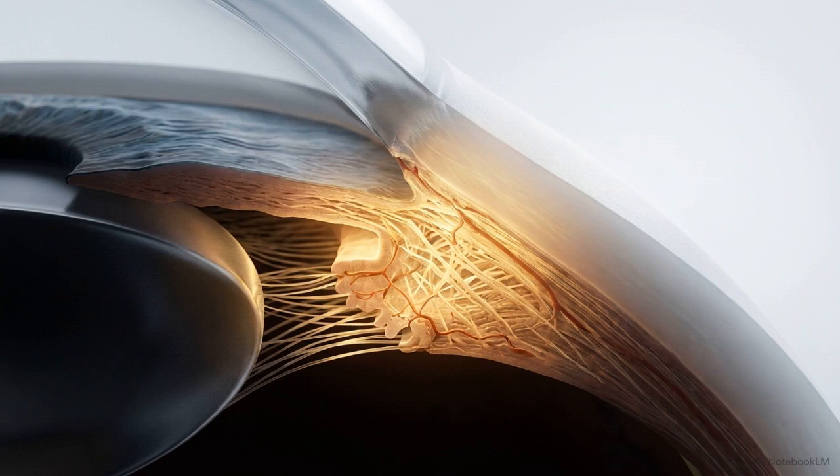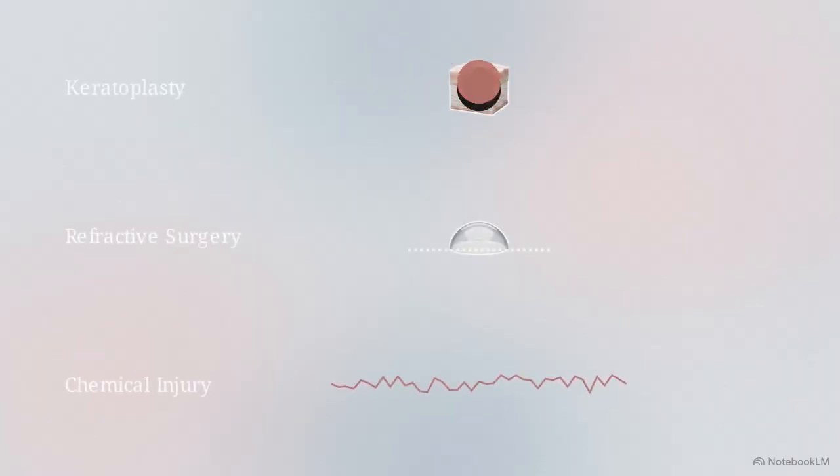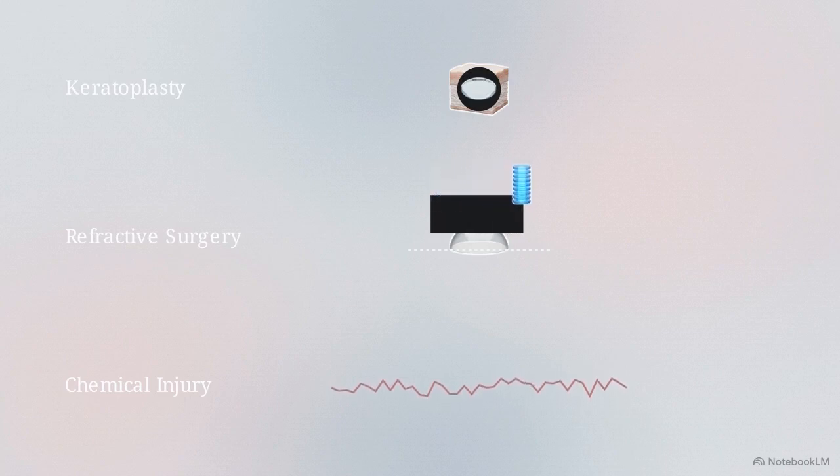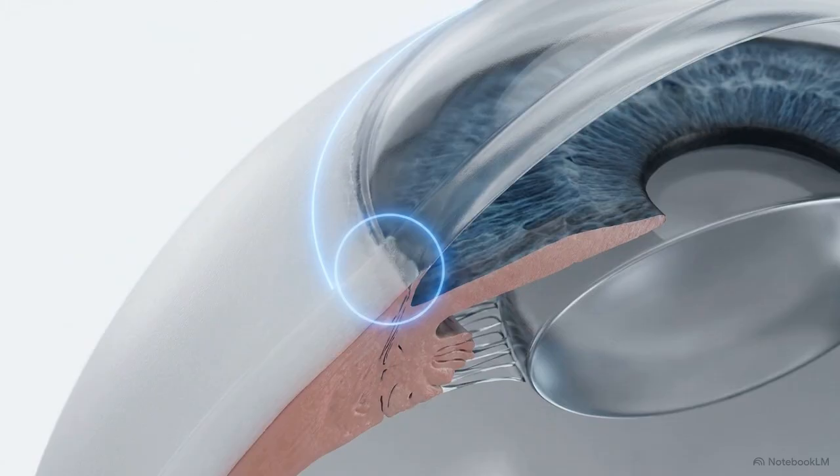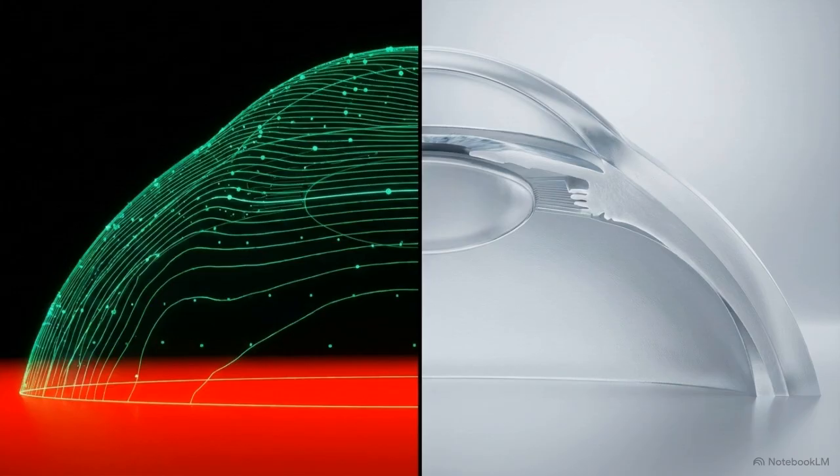In acute chemical trauma, the clinical priority shifts entirely away from optics. The sole objective is salvaging the limbal stem cell niche, the absolute prerequisite for any future visual recovery. We have examined 3 distinct vectors of corneal intervention: replacing a scarred matrix with a donor graft, calculating precise ablation depths to correct refractive error, and chemically halting acute necrosis. Across all 3 scenarios, success is governed by the same biological imperatives. We must preserve the limbal stem cell reservoir, strictly respect the tissue's geometric thickness limits, and aggressively suppress host inflammation.